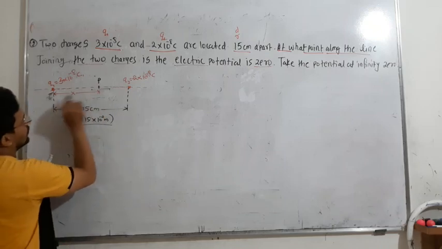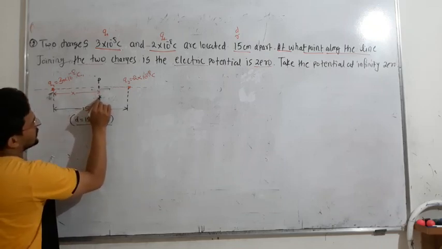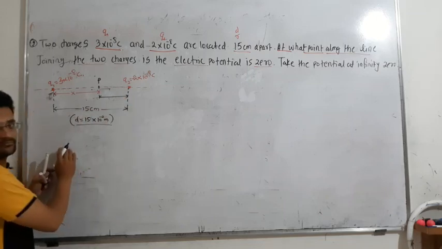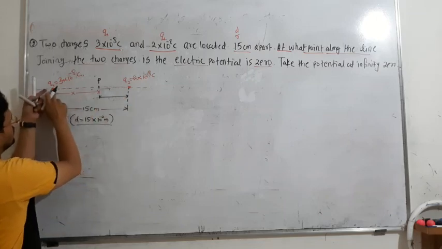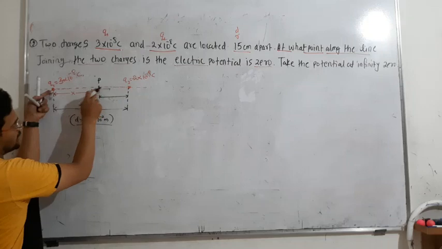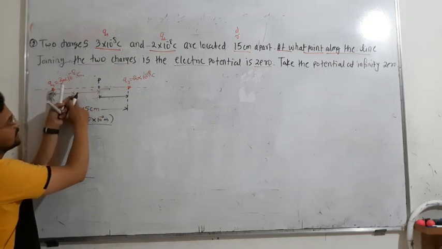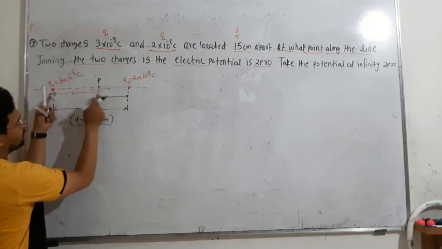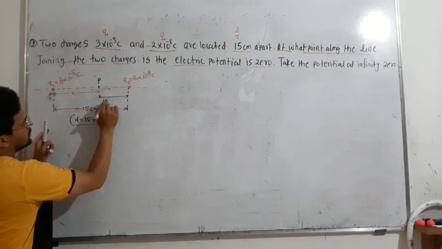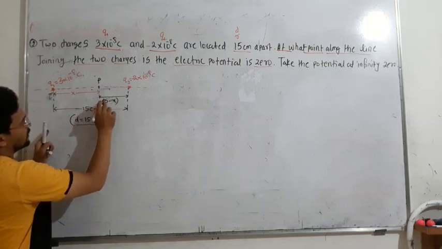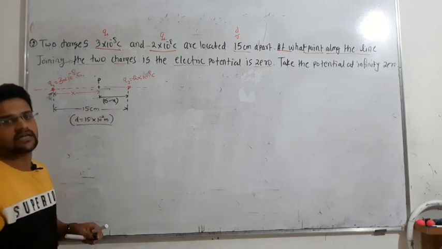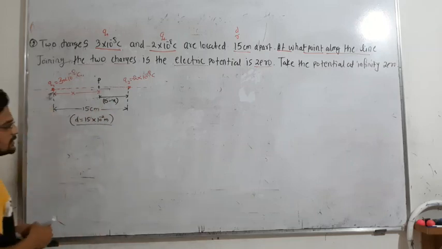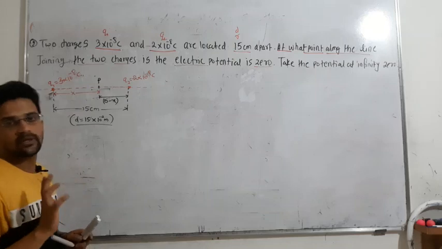Now from here to here it is x, then from here to here how much? If from charge q1 to P point it is located at x distance, then from q2 to P point it is located at 15 minus of this, correct. So it is 15 minus x. You can take it in meter, otherwise leave it as it is, because in the ratio both are going to be cancelled.